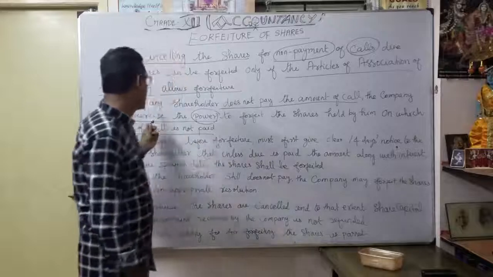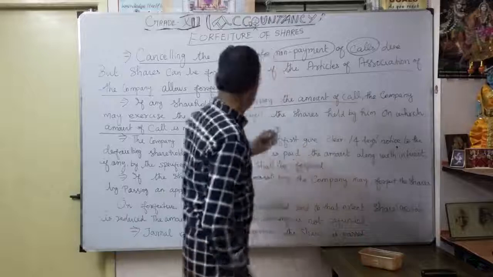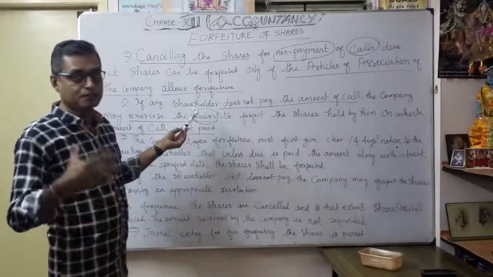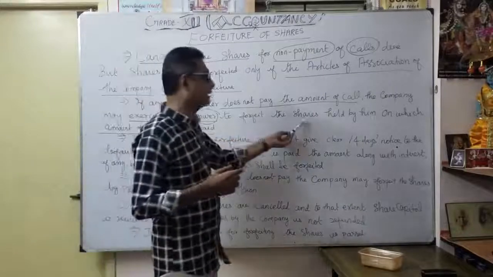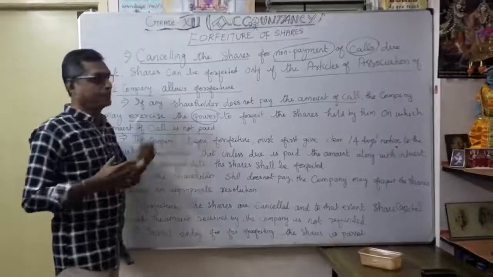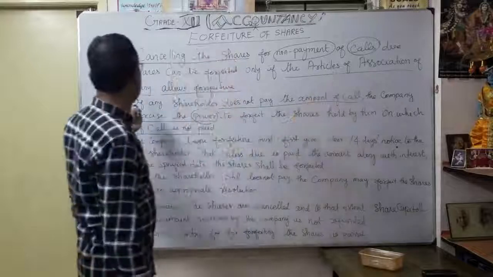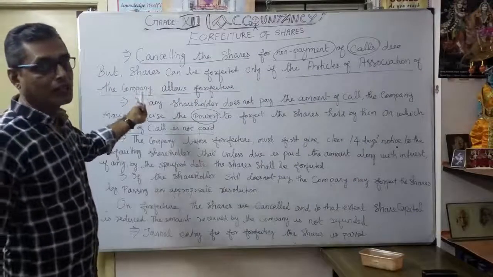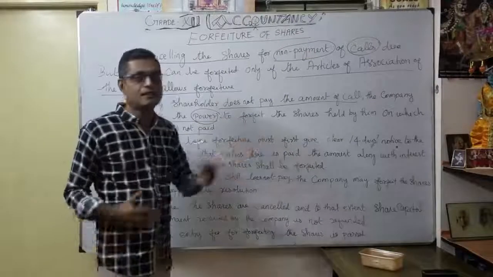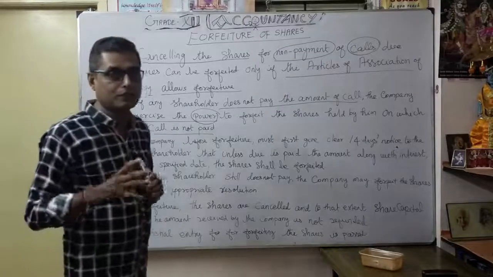Here, if any shareholder does not pay the amount of call or calls, the company may exercise the power to forfeit the shares held by him on which the amount of call is not paid. That's why, once the articles of association decide to empower it, the company can allow forfeiture. The company naturally gets the power to forfeit the shares held by him on which the amount of call is not paid by the particular shareholder.